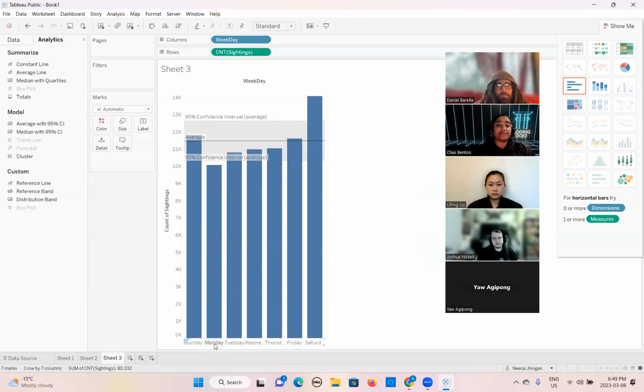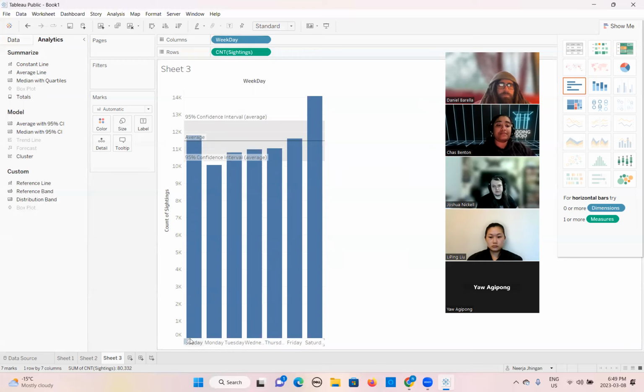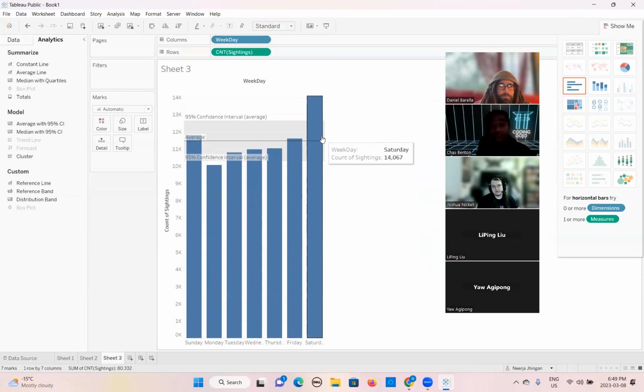So Sunday is still showing the highest average number of sightings, according to the average line, still not Monday. Okay, any questions so far about this?